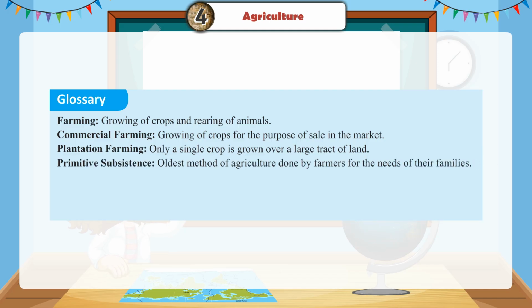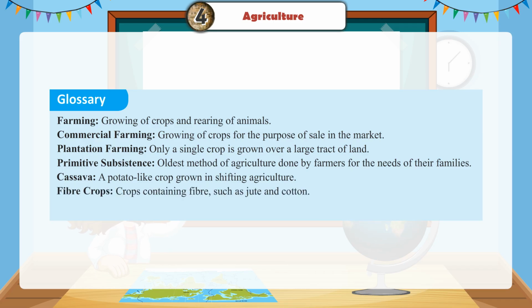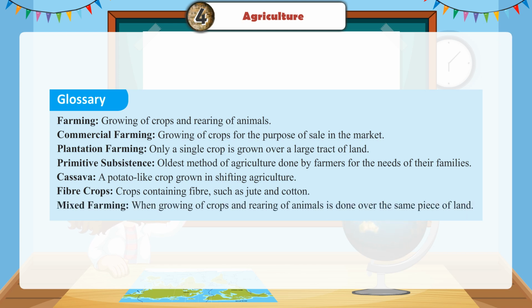Primitive subsistence, oldest method of agriculture done by farmers for the needs of their families. Cassava, a potato-like crop grown in shifting agriculture. Fiber crops, crops containing fiber such as jute and cotton. Mixed farming, when growing of crops and rearing of animals is done over the same piece of land.